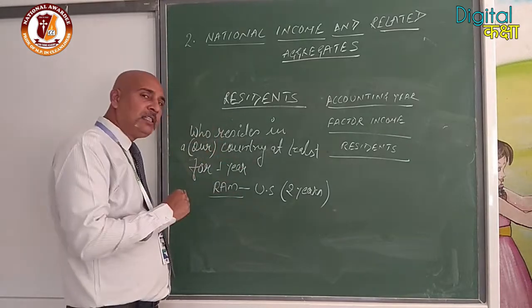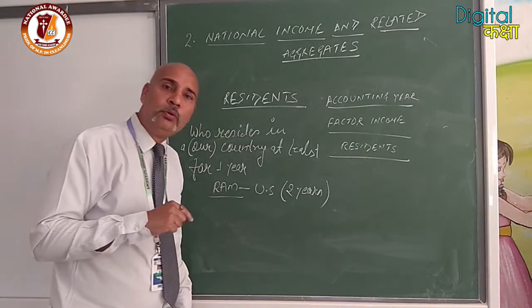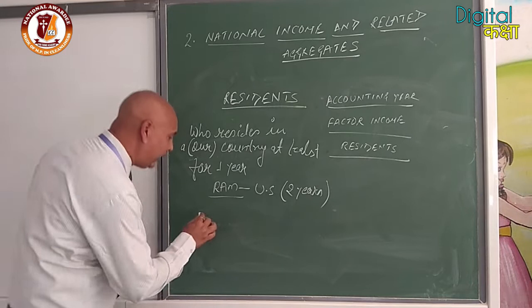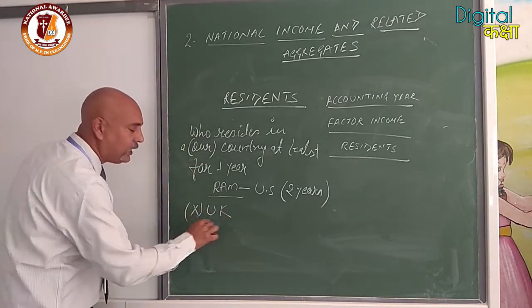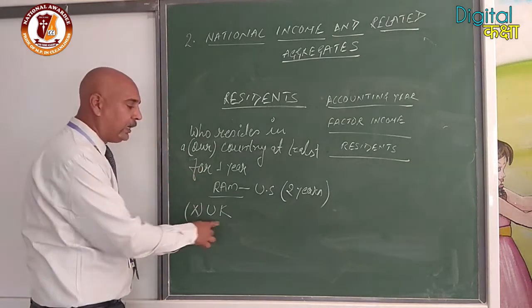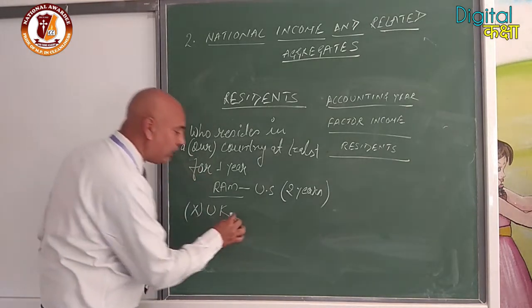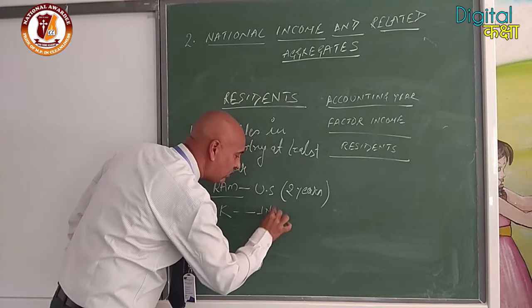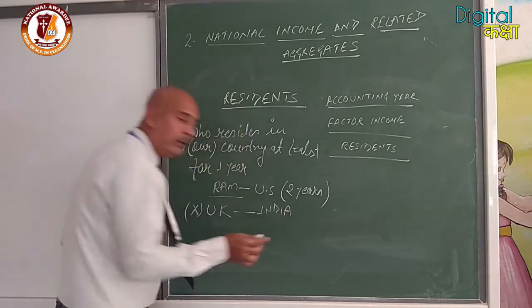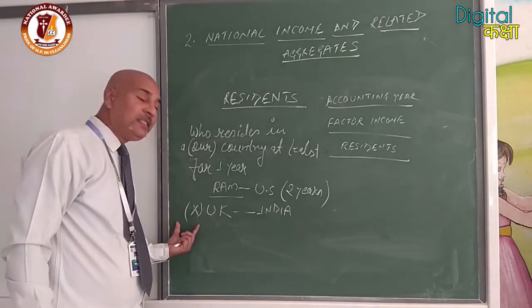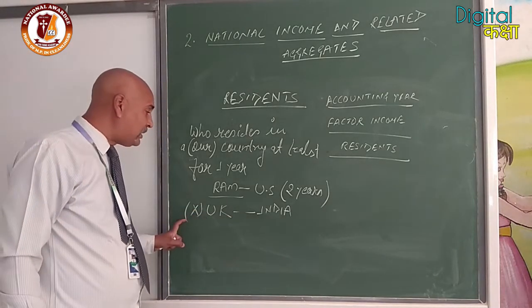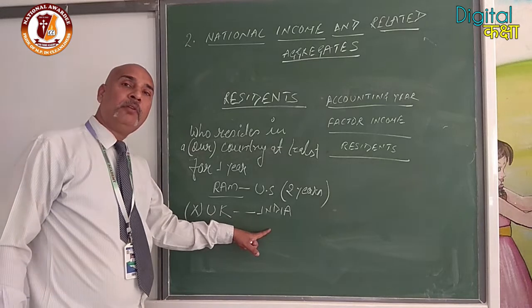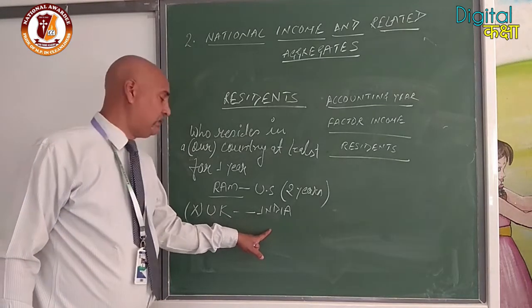Clear? In the same way, suppose a person who came from UK, say person X. Suppose X came from UK and is residing in India from last 2 years. Clear? So that X will be considered a resident of India because he is residing in India from last 2 years.